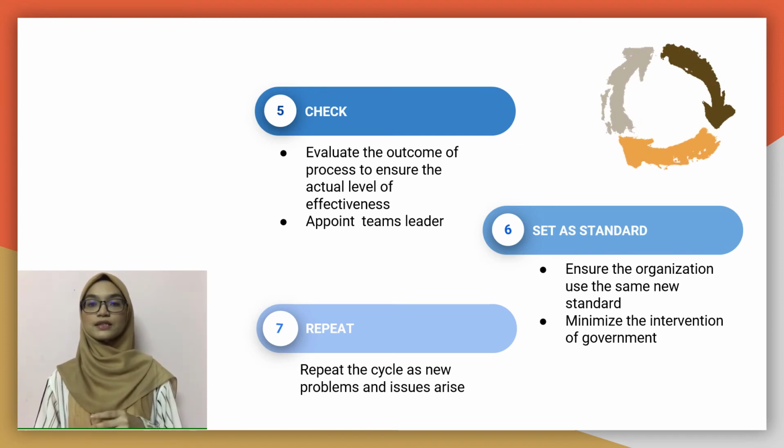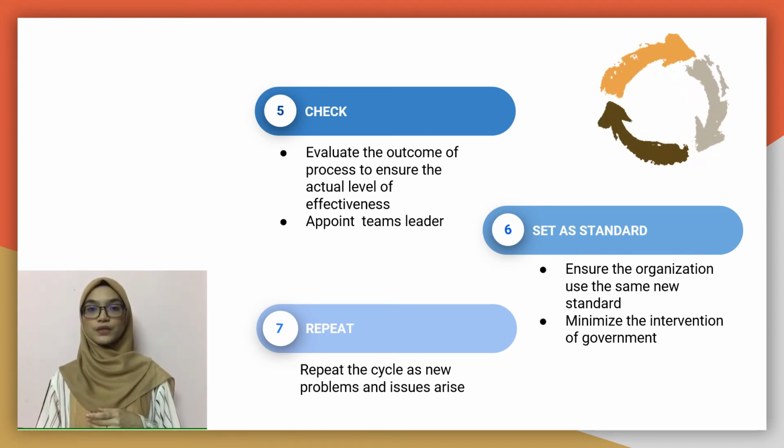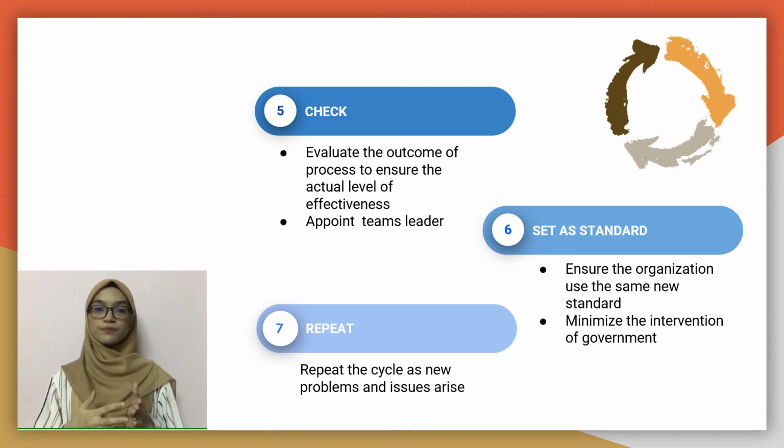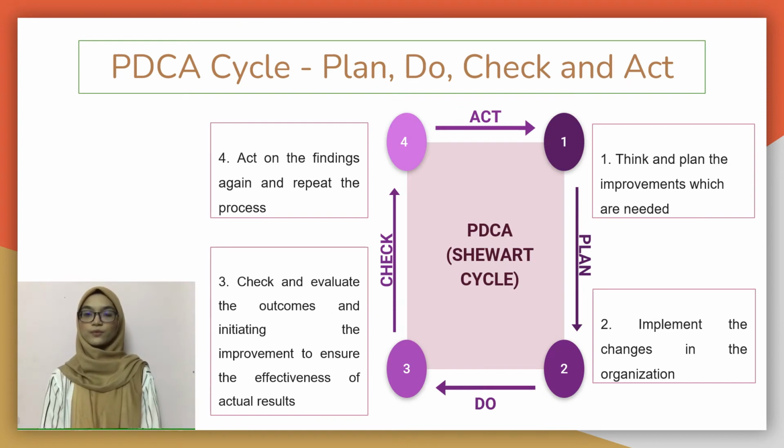Lastly is to repeat the process. The team needs to repeat from the start to solve the other problems that have been found during the finding problems step. The other type of process is called PDCA. PDCA is also well known to be used as a process of Kaizen costing. It stands for plan, do, check, and act. It is also known as the reward cycle.